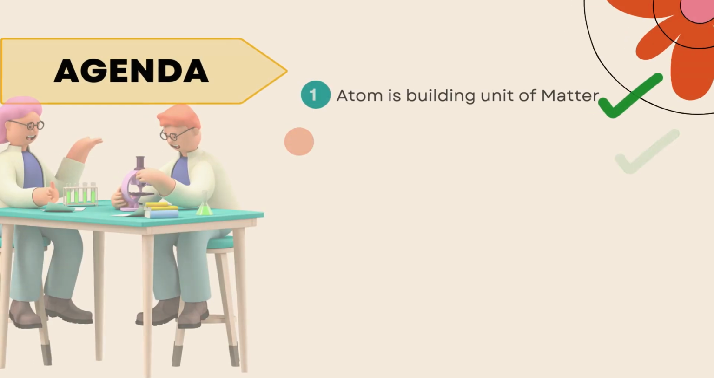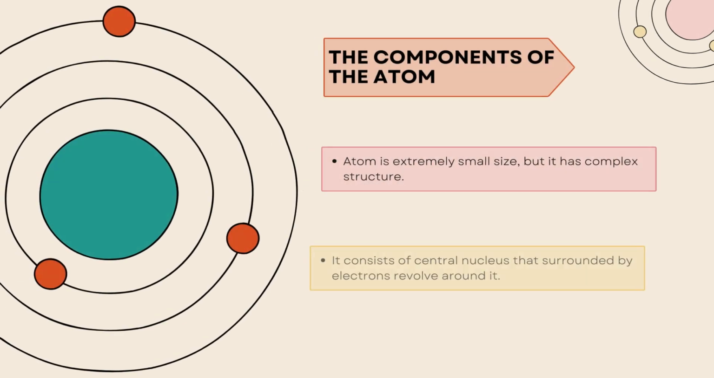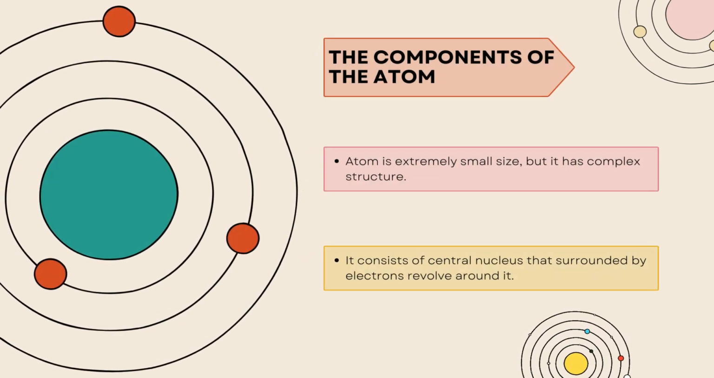So here we covered the second point, which is discovering the structure of the atom, the history of the atom. Now it's time to see point 3, the components of the atom. As we said, the scientist Rutherford put a model for the atom by experiments. So here we see this is the atom simply.